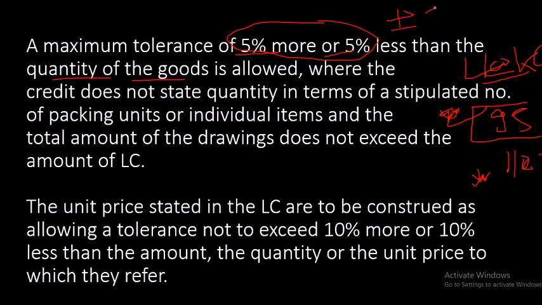It can be more than 5%, it can be less than. From what? From what is mentioned in LC. In LC they have mentioned, like we are going to do shipment of 1 lakh pens, and the total weight of 1 lakh pens is 100 kg. So in that term it is saying how much tolerance is allowed. Similarly, in unit price, it should not be more than plus minus 10%. If they are saying that the price is this much, total cost is this much, so plus minus 10%, this much tolerance is allowed, not more than that.